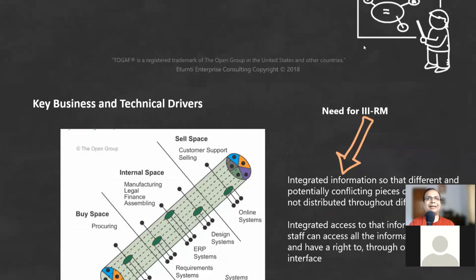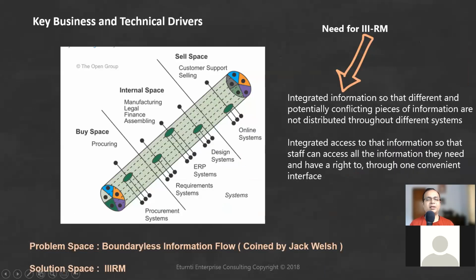Typically TRM and III-RM are basically reference architectures or reference models. So how do you create a reference model is the question. For that, we could use these things. The Open Group has this concept called boundaryless information flow. So what is boundaryless information flow according to you? It is a trademark of TOGAF. It tells you how information can be shared and how it should be shared, to the right people at the right time.